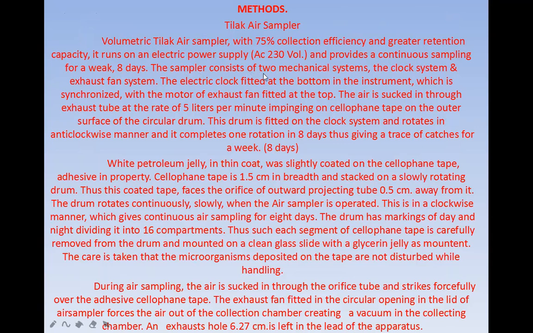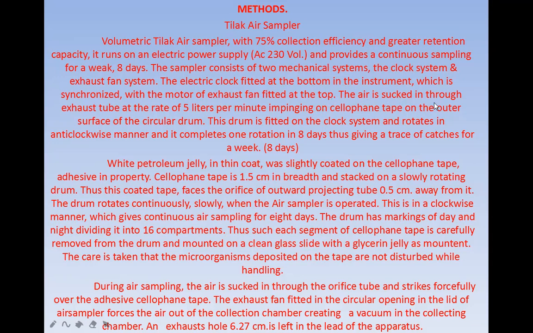The sampler consists of two mechanical systems, the clock system and the exhaust fan system. The electrical clock fitted at the bottom of the instrument is synchronized with the motor of the exhaust fan fitted at the top.